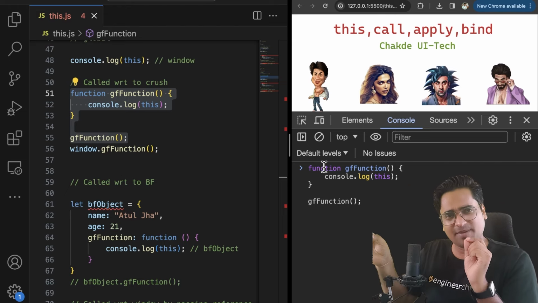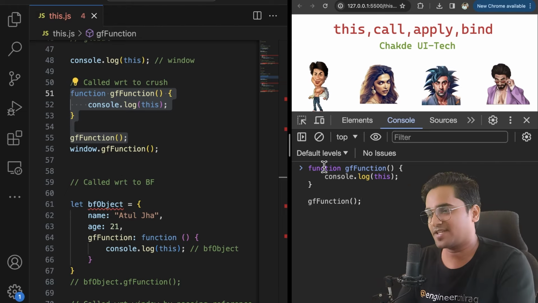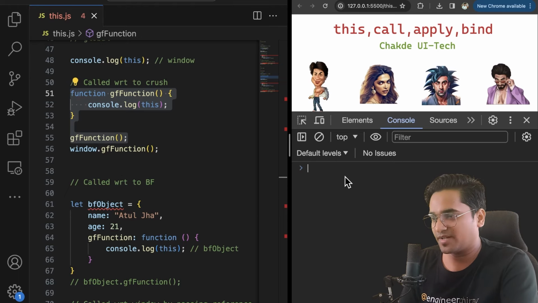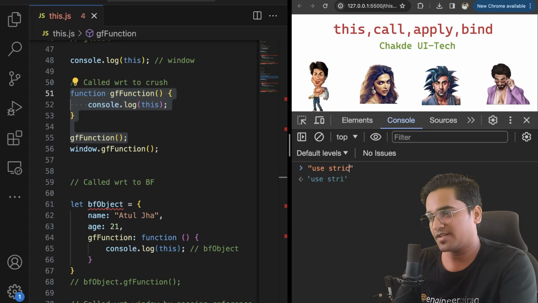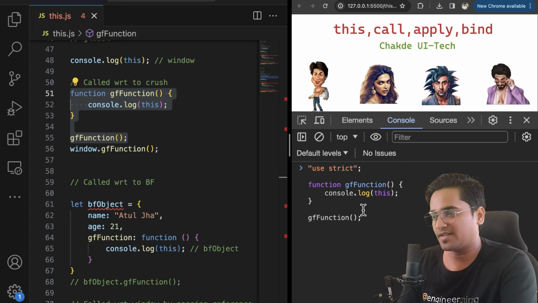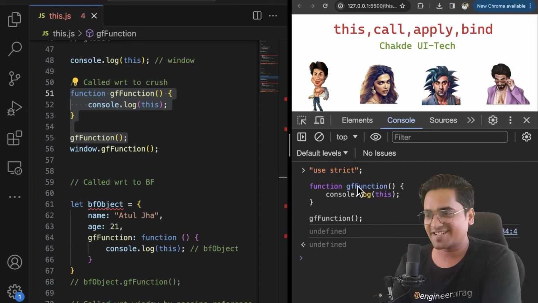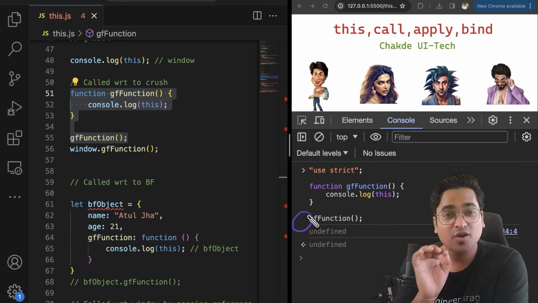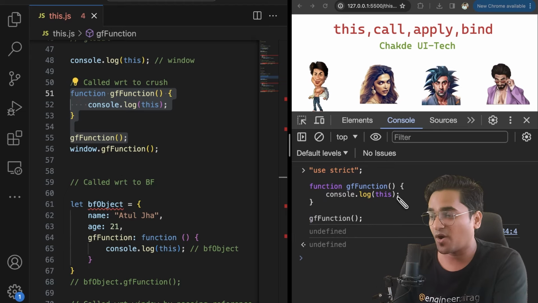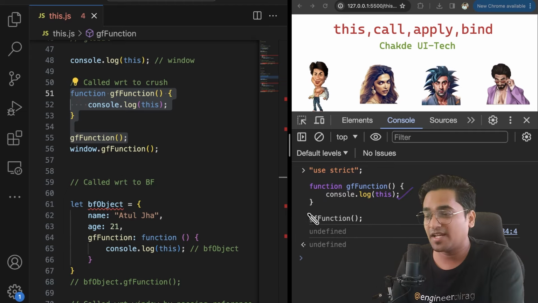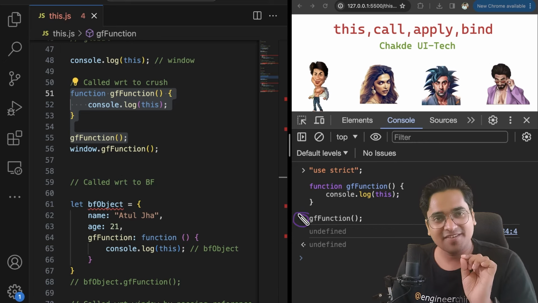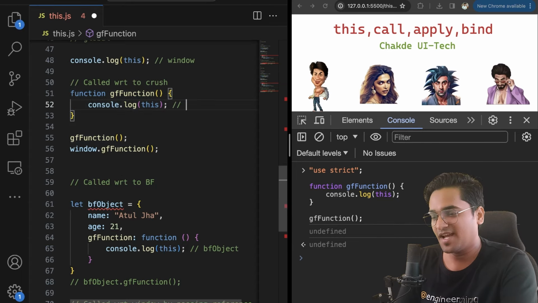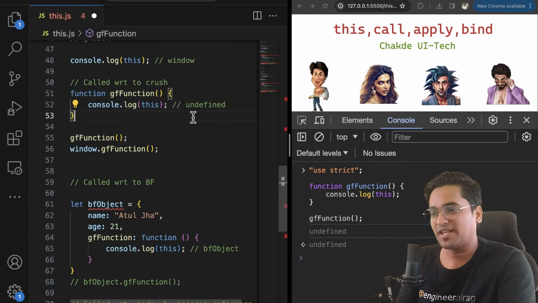Simple. If you have BF, well and good. If not, you are undefined. Let's check it out, guys. So in this particular case, we did not print the strict mode. Let me print that. So we'll say use strict. That is what I'm going to print. Now, if you execute this, guys, in strict mode, the same guy which was pointing to the window object is no longer going to point to the window object, because it is going to point to undefined because you did not come with any BF. So if there is no BF in strict mode, then it is going to be undefined. As simple as that.